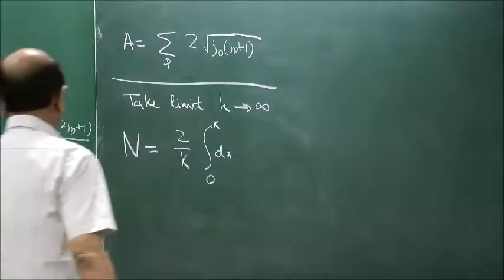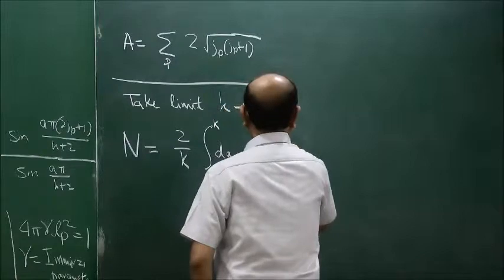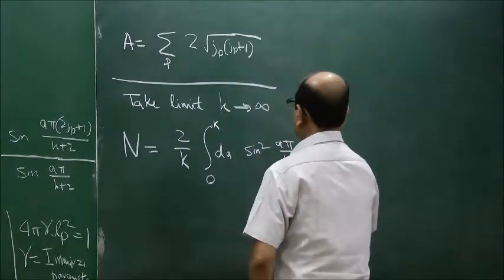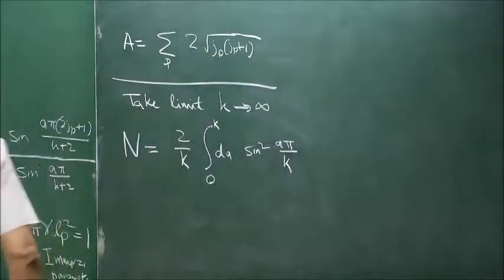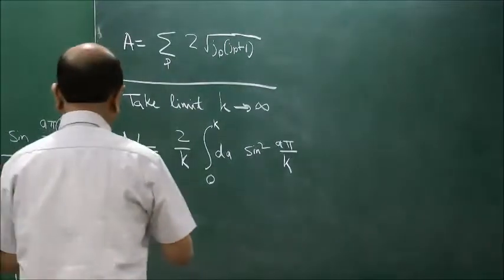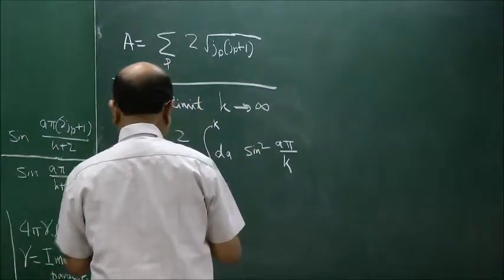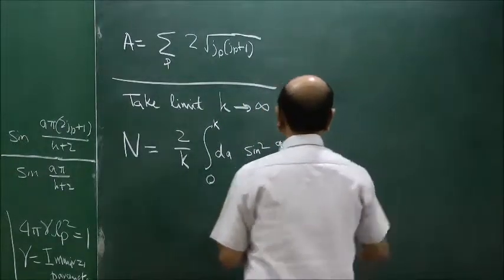So you can go from 0 to k, sine square a pi by k. Okay, it's actually k plus 2, but k will go to infinity, so maybe I can keep on writing k, a pi by k.